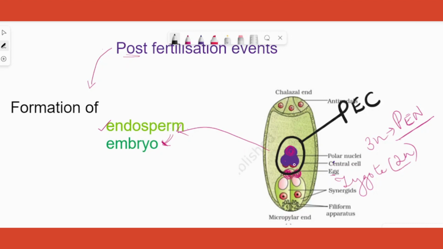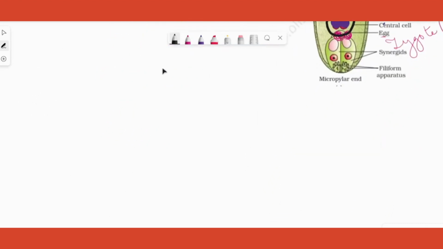So what happens over here? Right now, how is the cell looking? The cell is looking somewhat like this. The cell has a nucleus which is basically triploid. Now this undergoes mitotic division. You know, in a mitotic division, the nucleus divides into two, followed by the division of the cytoplasm.